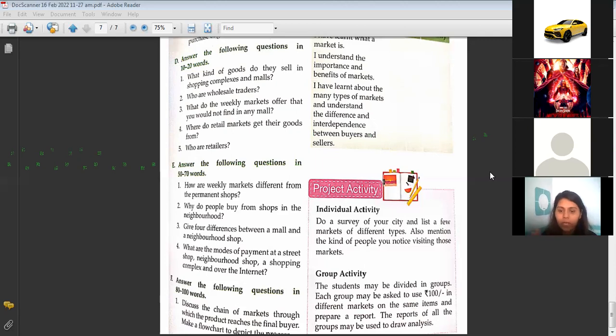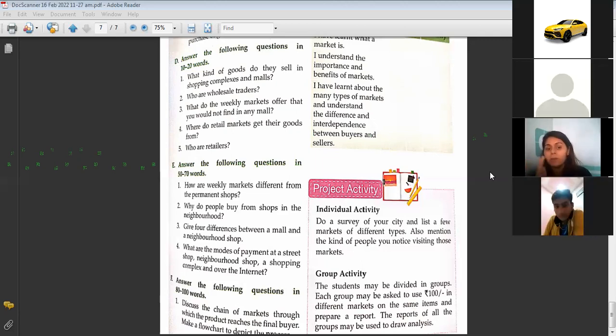This is the point: how will you write it? First point, you can write that weekly markets are the markets which are held only once in a week, whereas permanent shops are in the neighborhood, at the same place every day. You can reach them anytime. Next, weekly markets work on a makeshift system. They have makeshift shops which they just wrap up and take with them. But the permanent shops have a permanent building and a permanent address. Only 2 points each.